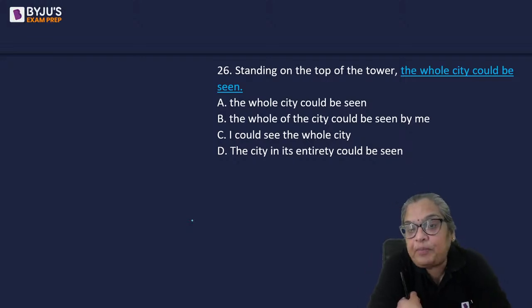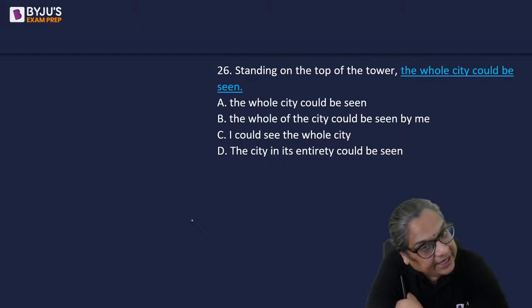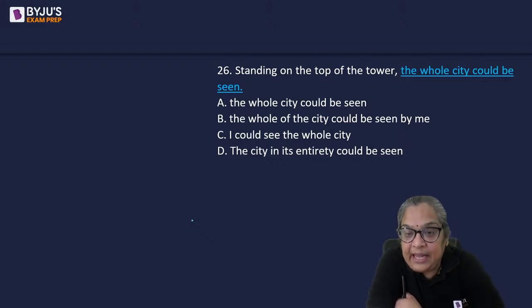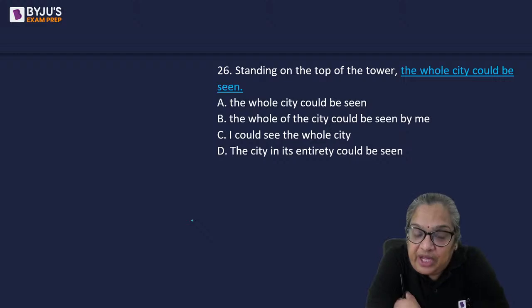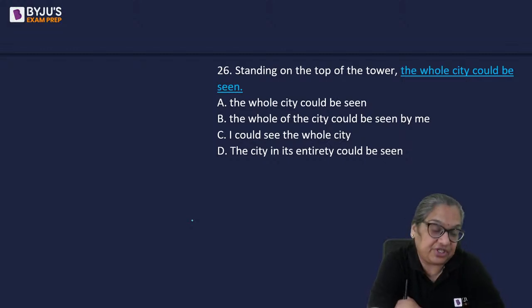Last question of the set. Standing on the top of the tower, the whole city could be seen. Is it correct as it is? Then mark A. If you think it needs some additional information or some change, look at options B, C, and D and tell me which is the right answer.